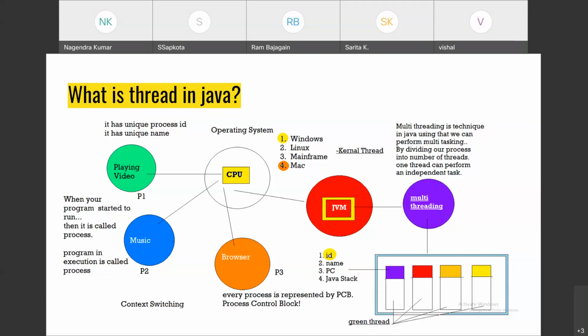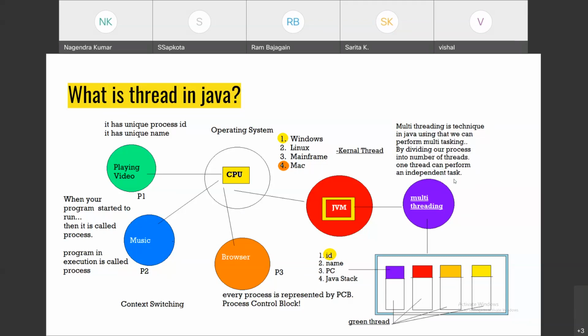Do you understand the difference between multi-threading and normal multitasking? Multitasking you can implement both ways: multi-process, as we talked about, or multi-threading. In threading, only one process is involved in performing multiple tasks. So multi-threading is a technique in Java using which we can perform multiple tasks by dividing our process into a number of threads. One thread can perform an independent task.